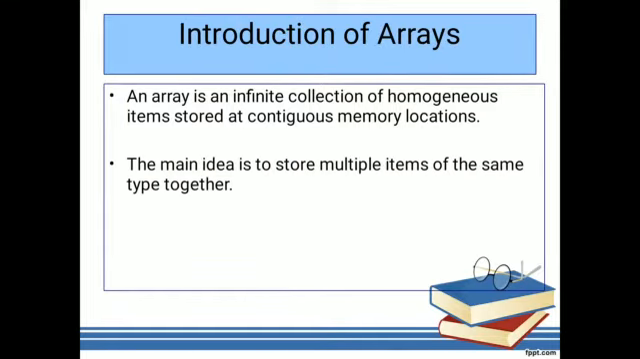The main idea of arrays is to store multiple items of the same type together. What is the meaning of this? For example, in C language, if you declare a variable like this, int a, here int is an integer data type and a is a variable. So a is a variable of integer type.